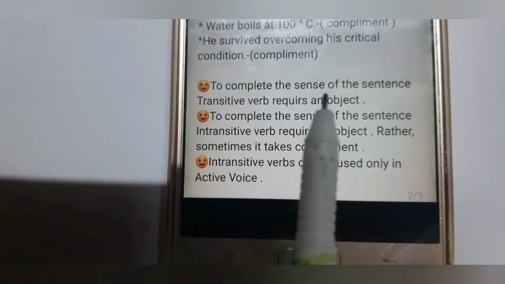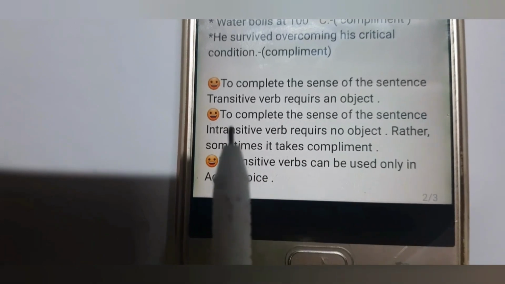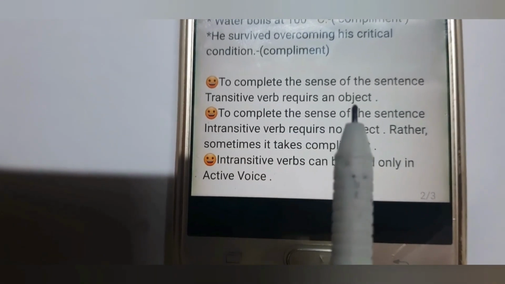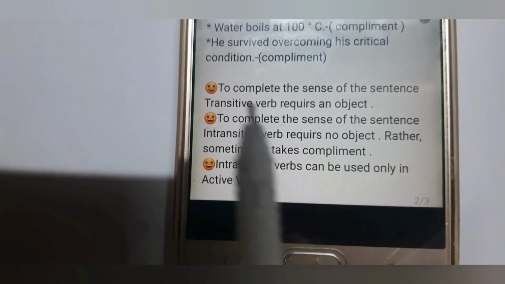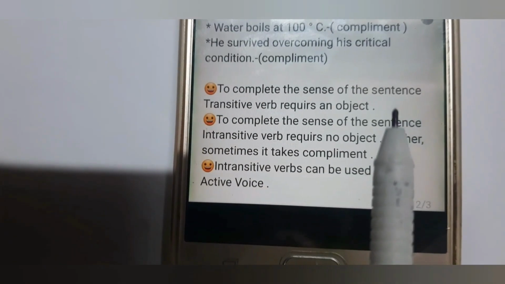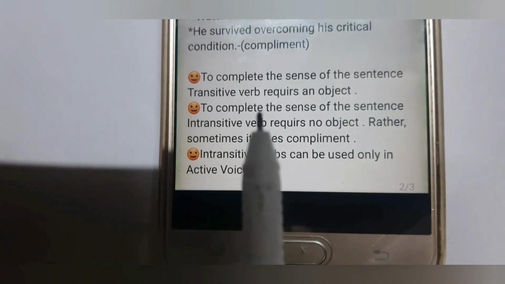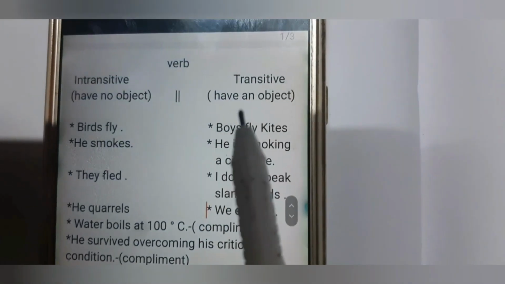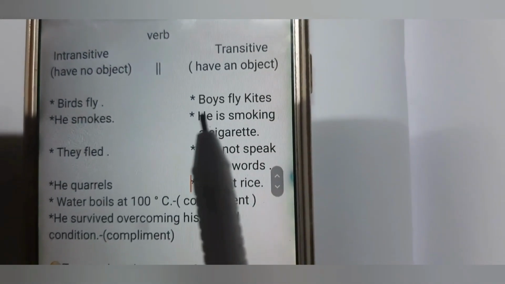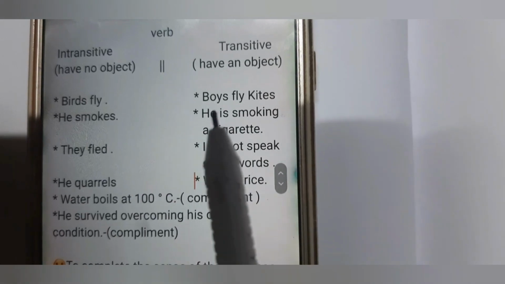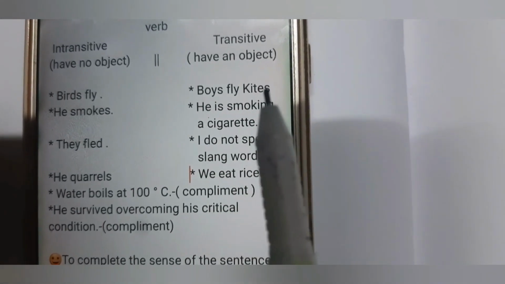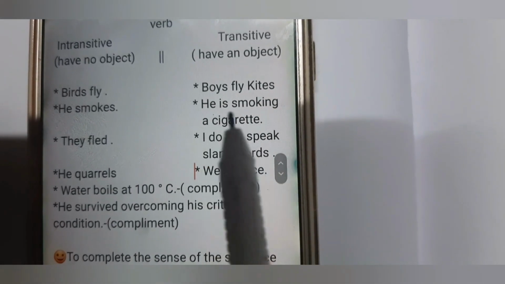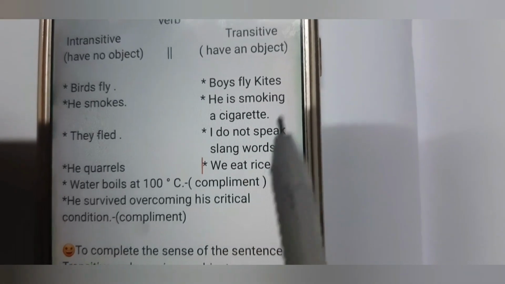to complete the sense of the sentence, a transitive verb requires an object. Here are the objects, that is, boys fly kites, kites is the object; he is smoking a cigarette, cigarette is the object, etc.